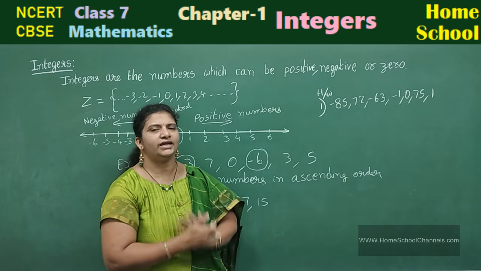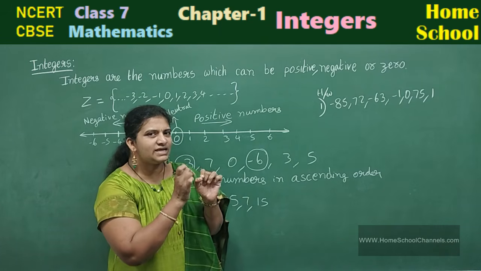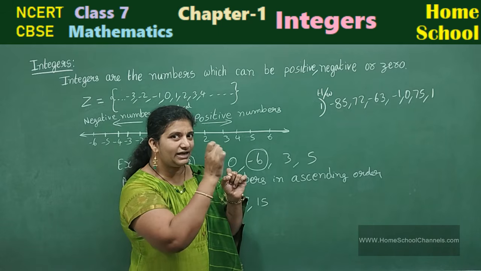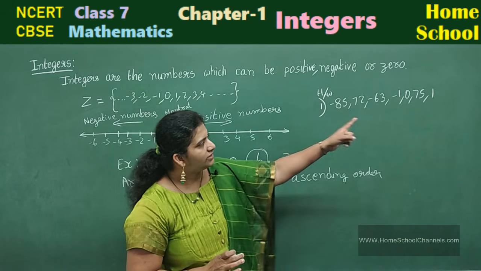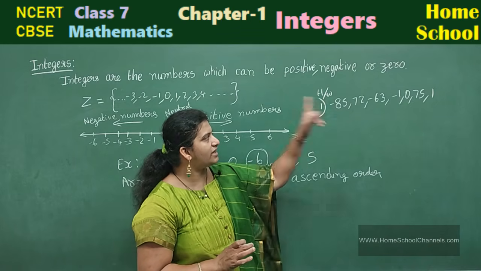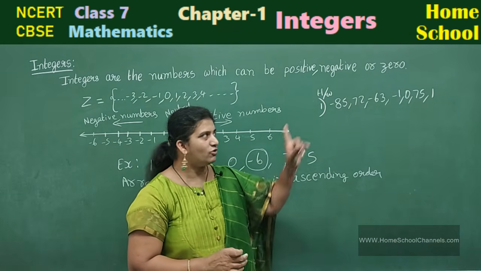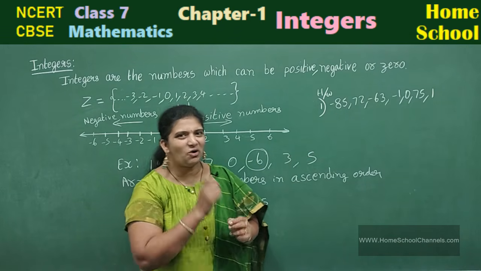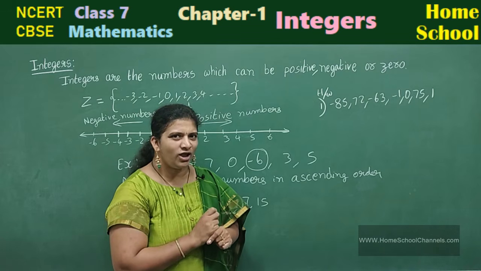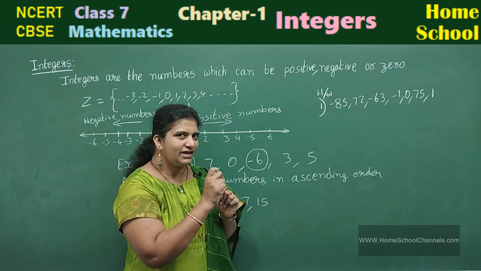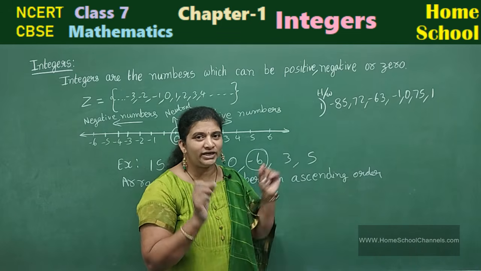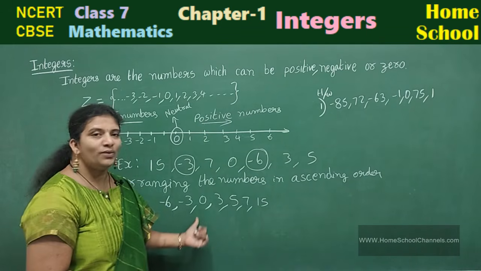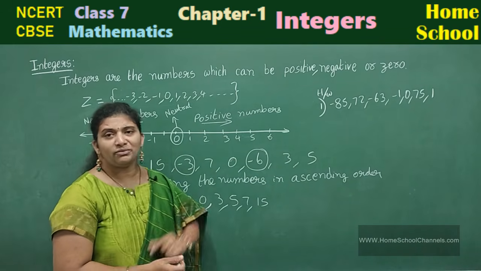First, observe the negative numbers. Which is having a negative sign and greater number is the smallest one. Okay, among these, how many negative numbers are there? 1, 2, 3. Among these 3, which is smaller? Having a negative sign, greater number, that is a smaller number. This problem you need to do as a homework. If you understand this, you can do that problem.